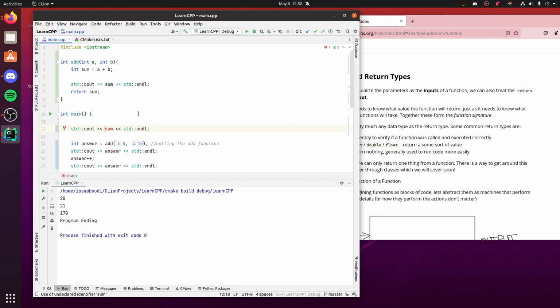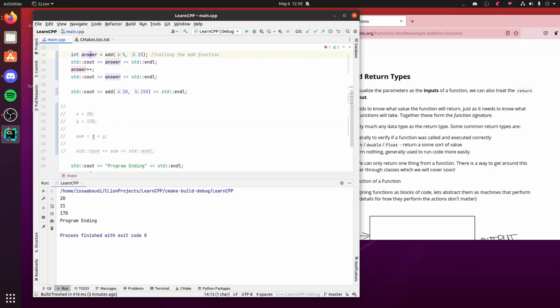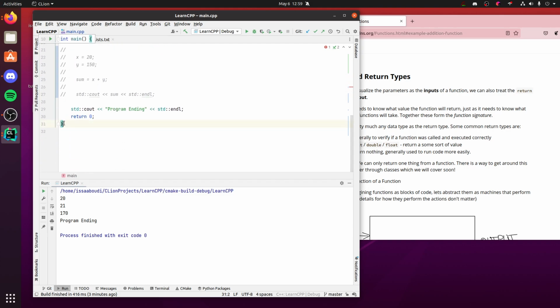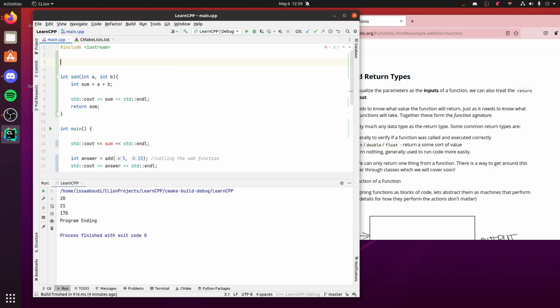And this is really important to understand that these variables, where they're created, they die. So at the end of main, answer is gonna die. Answer is gonna die when we get to the end of the scope. And same thing for the sum. Sum is created here. It's gonna die here.